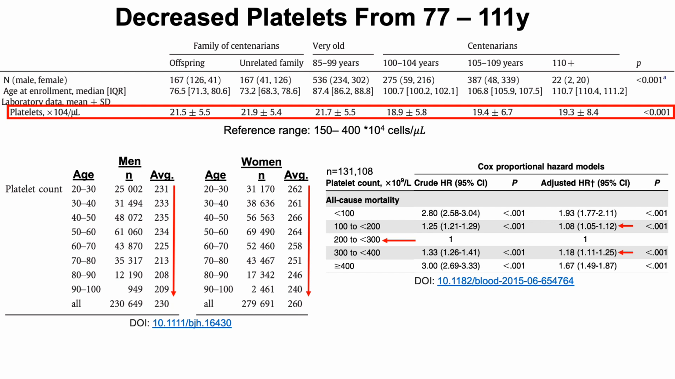And risk of death for all causes increases as you go below 200, and even worse, having less than 100, you can see the risk is a 93% increase relative to the 8% increase for 100 to 200 platelets. And also for very high platelet levels, 300 to 400, there's also an increased risk of mortality.